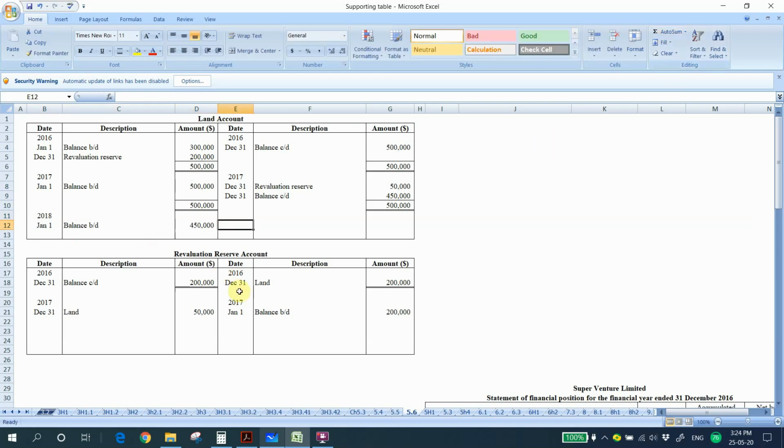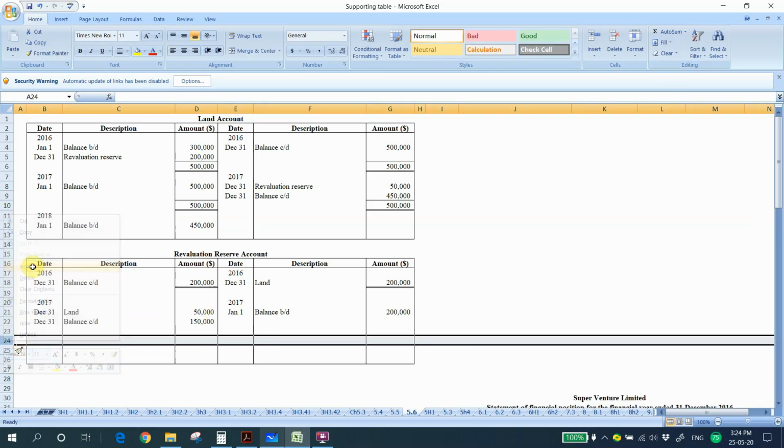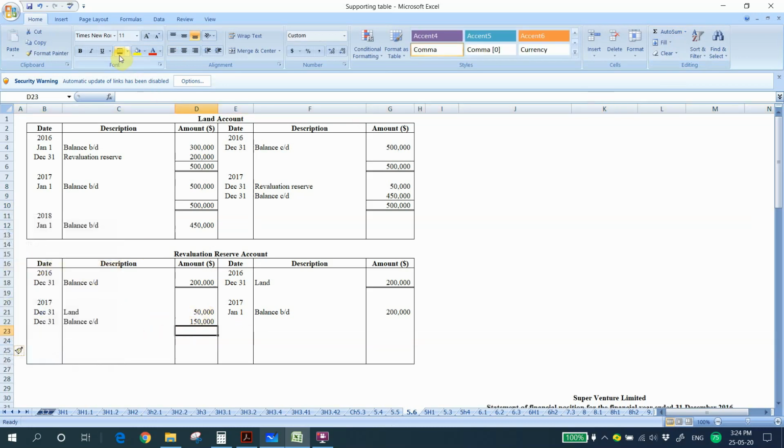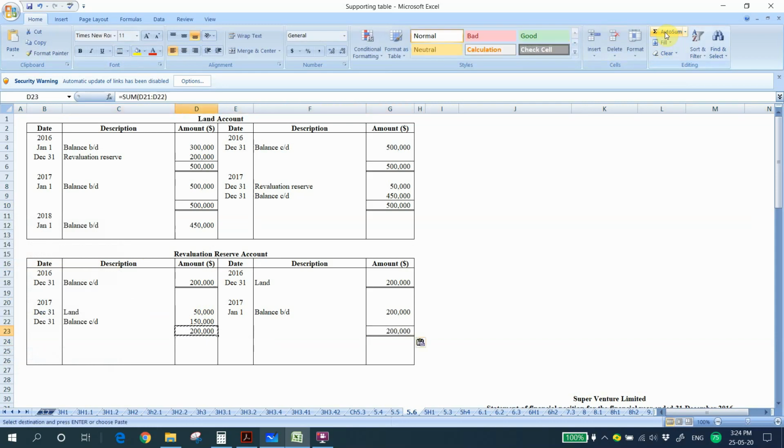And for your revaluation reserve account, the balance c/d is 150, and we will bring this amount to next financial year: $150,000. So that's all for the ledger.